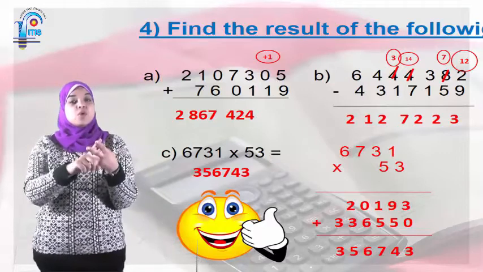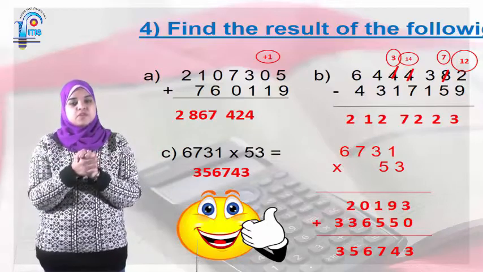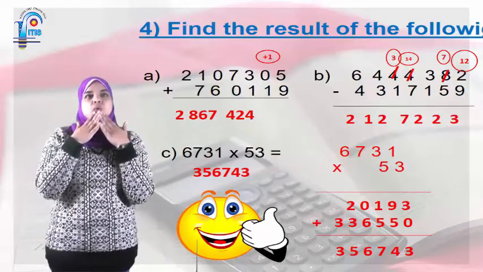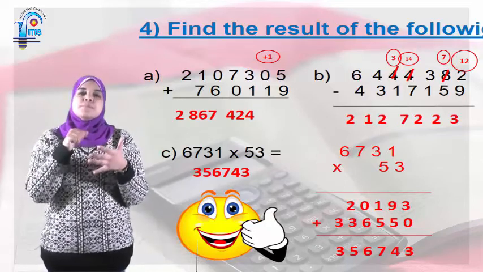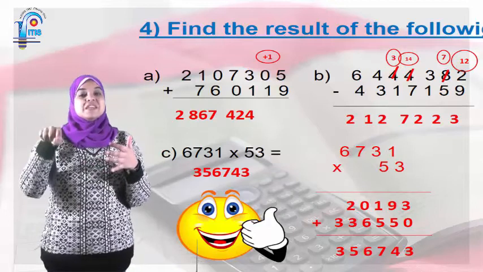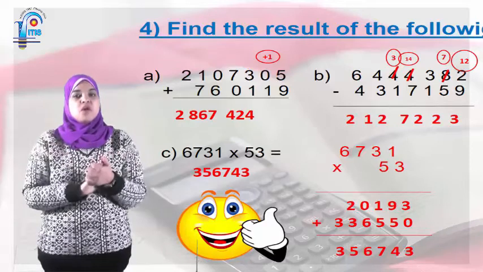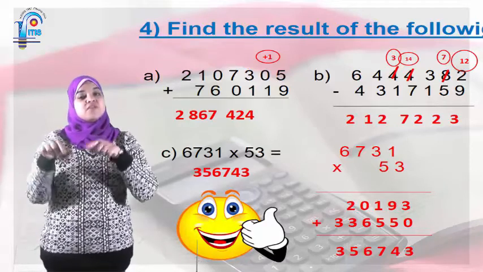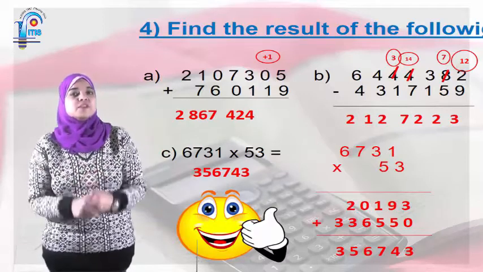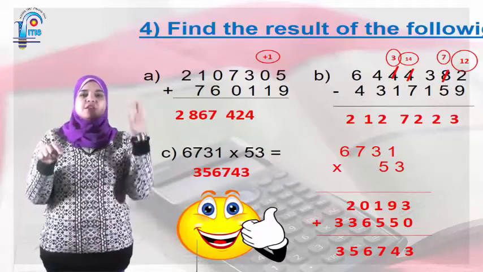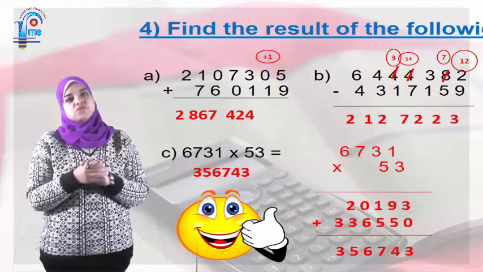The first step. The second one, I'm going to hide 3 and multiply by 5. So 5 times 1. Oh, you have to write the magic 0. So I'm going to put 0 instead of 3 and start. 5 times 1 equals 5. 5 times 3 equals 15. I'm going to write 5 and carry 1. So 5 times 7 equals 35 plus 1, 36. Write 6, carry 3. 5 times 6 equals 30 plus 3, 33.